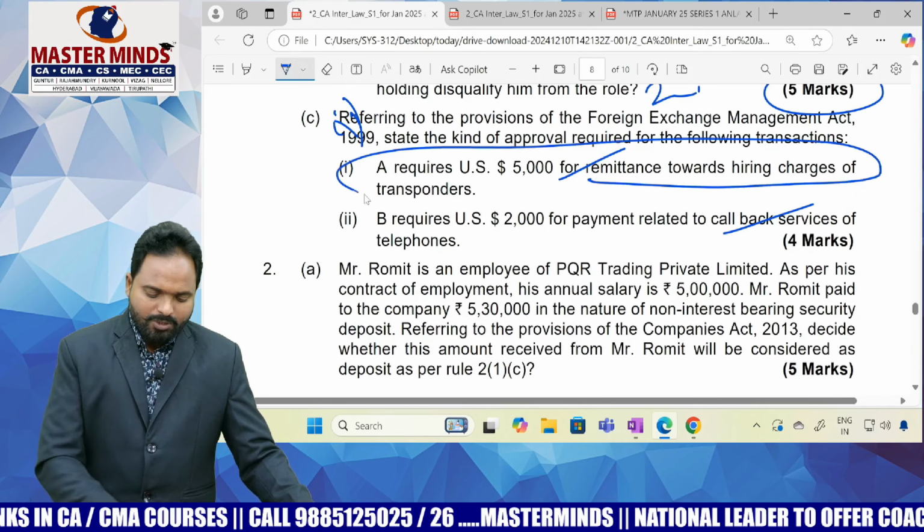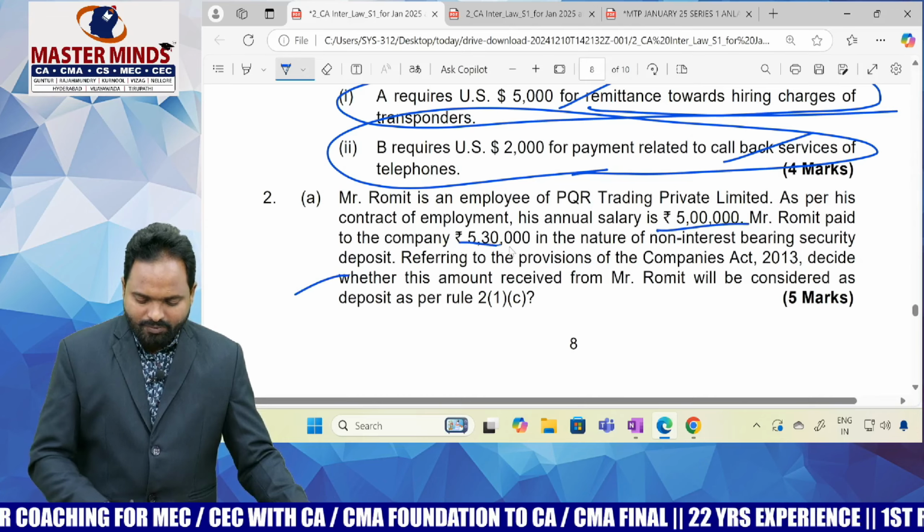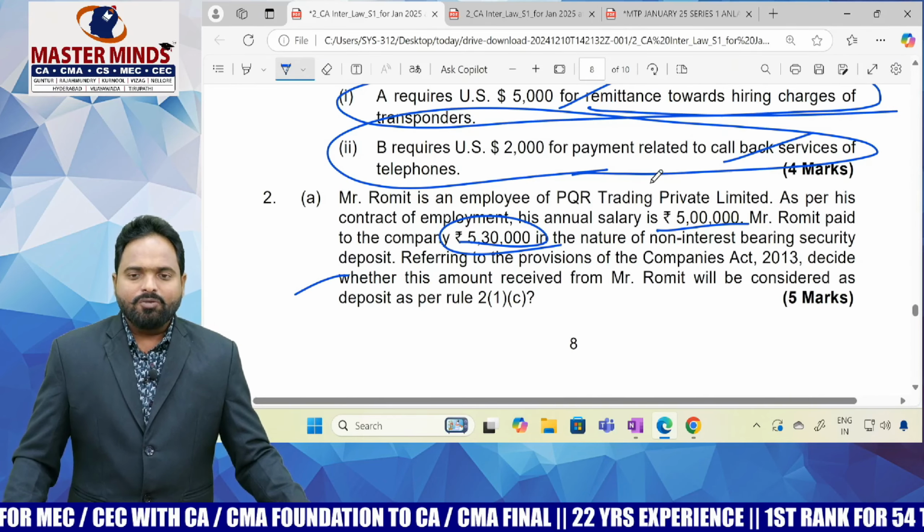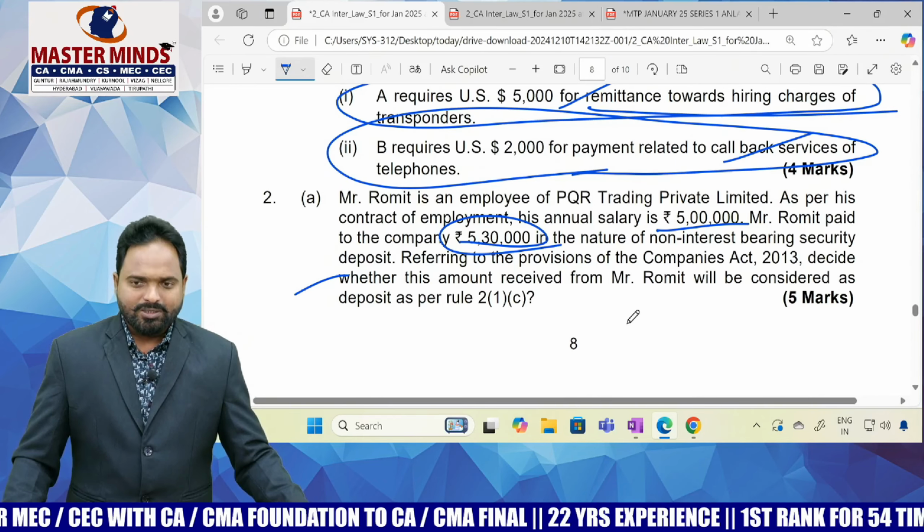And 2A is again for 5 marks, 2A, 2B, 2C, the same pattern they are following, 5 plus 5 plus 4. I think this is from deposits. Acceptance of deposits: what is not a deposit, what is a deposit? Salary is 5 lakhs to the company, 5 lakhs 30,000, a maximum of 1 year's salary can be taken as a deposit, and without paying interest. A non-interest bearing deposit from employees, subject to 1 month's salary, cannot be treated as a deposit, you know that.